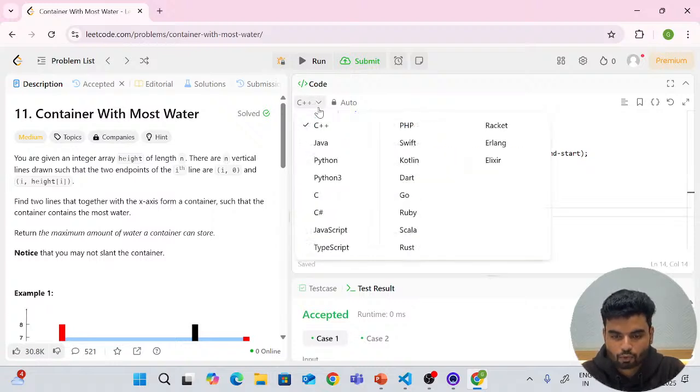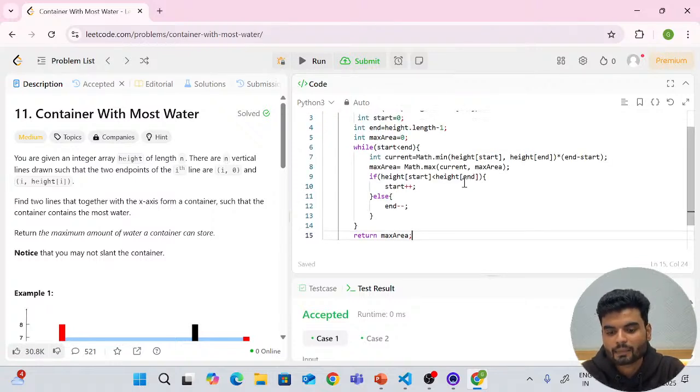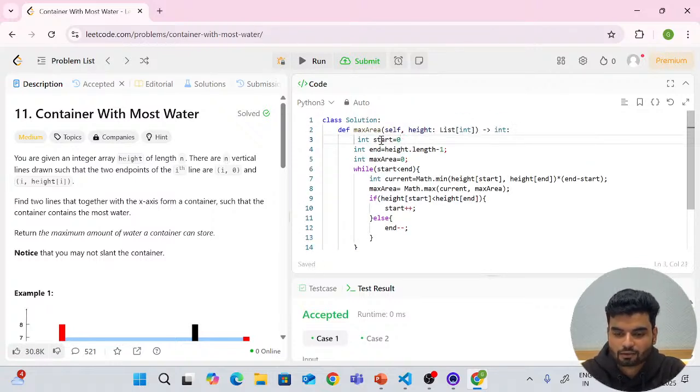Now let's do the same code in Python as well. So I'll go to Python 3, and here we'll write the code. You don't have semicolons here in Python, and you also do not define the data type, so we'll remove this. You don't have a length method directly in Python, so you'll write len, and here you'll write the name of the list, height, and then subtract 1. So this is how you get the ending part. Remove the data type from the maximum area as well, and remove the semicolon.